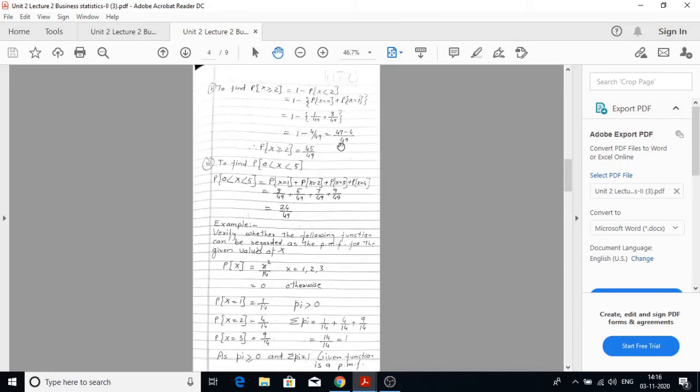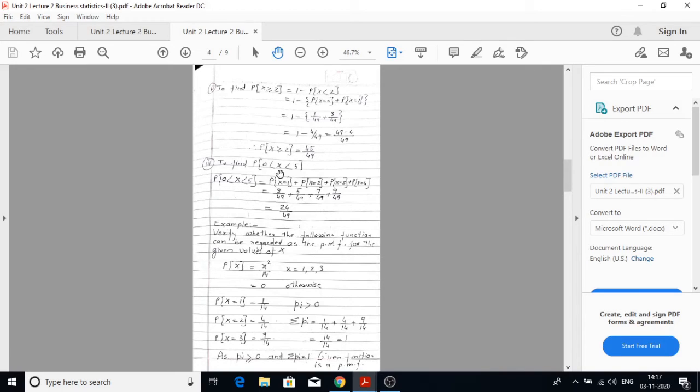Now we have to find probability x greater than or equal to 2. So we can take the complementary event as 1 minus probability x less than 2, which can be considered as 1 minus probability x is equal to 0 plus probability x is equal to 1. So 1 minus 1 by 49 plus 3 by 49. So 1 minus 4 by 49. So the final answer is 45 by 49.